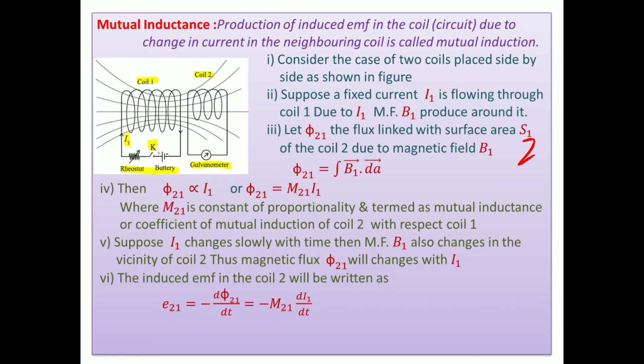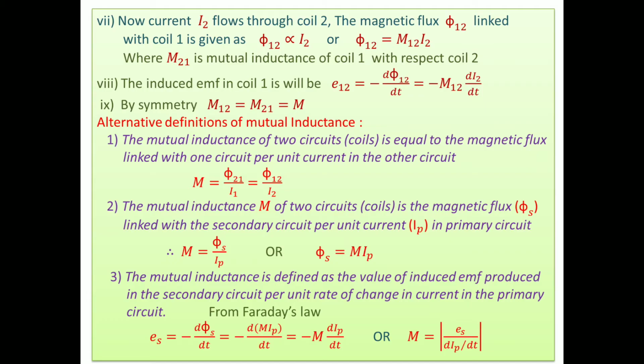Look at this equation, where we use primary and secondary. As soon as current I2 flows through the secondary, the magnetic flux Phi12 linked with coil 1 is directly proportional to I2. Only the notations are changed.